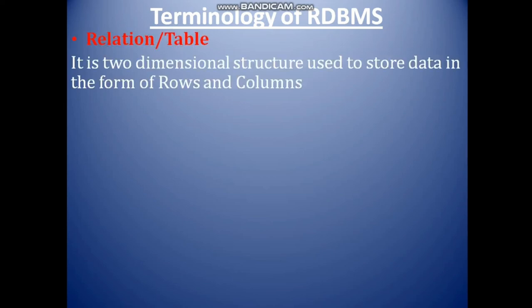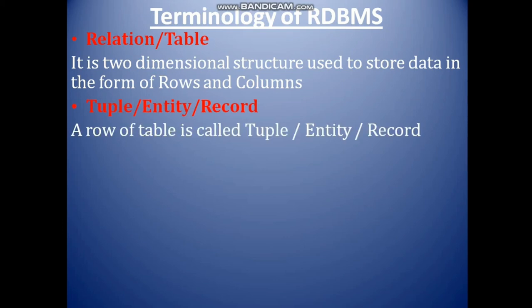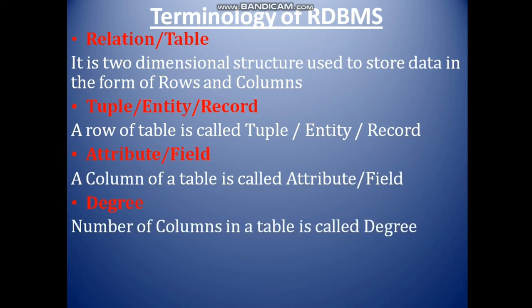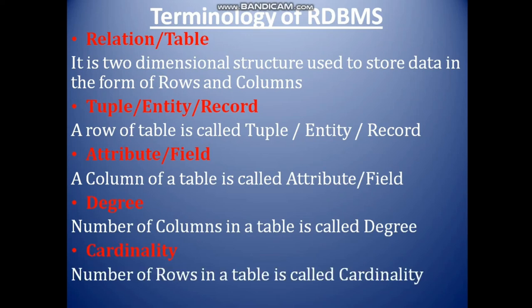Number one, relation or table. What is a relation or table? You people know it is a two-dimensional structure used to store data in the form of rows and columns. Tuple: a row of a table is called a tuple, entity or record. Attribute or field: a column of a table is called an attribute or field. Degree: the number of columns in a table is called degree. Cardinality: the number of records in the table is called cardinality.